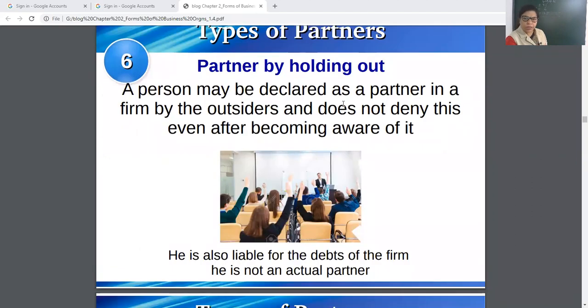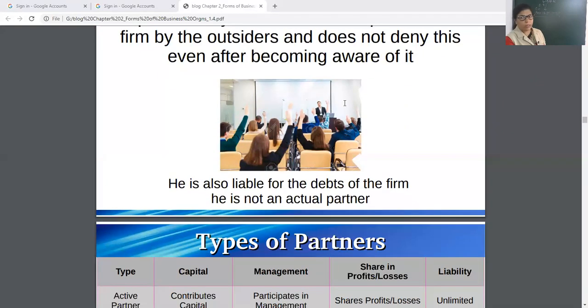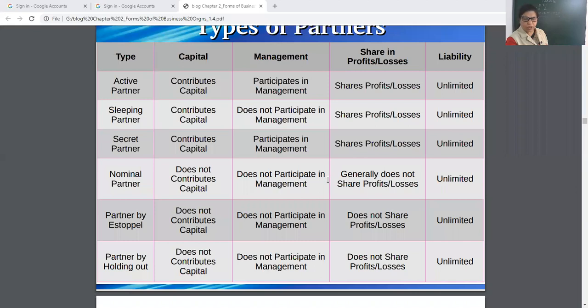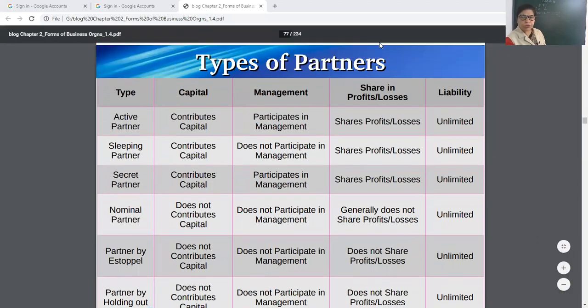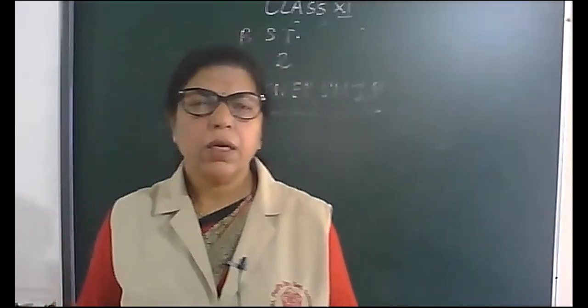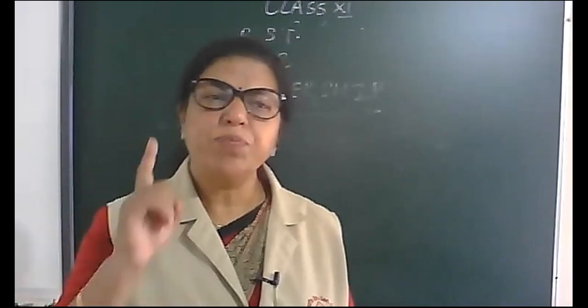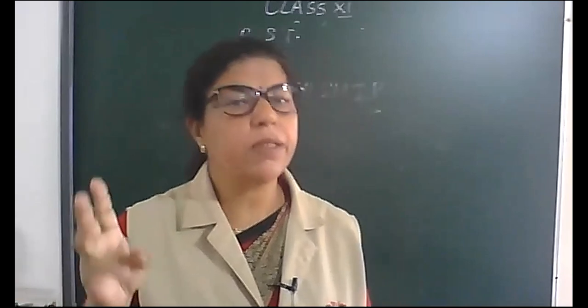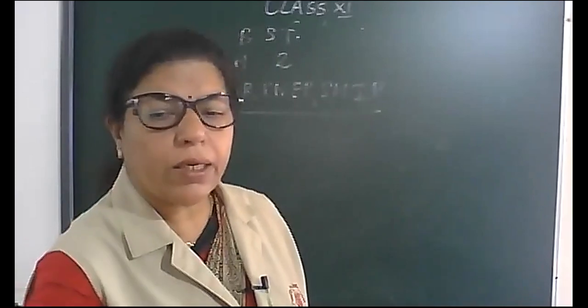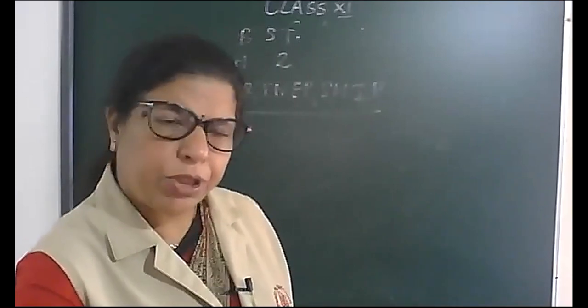Then partners by holding out. A person declared as a partner by the firm, but he is not a partner. He is not sharing any capital. He is not contributing capital. He is not taking part. But his liability is unlimited. I am sure you must have understood this table. So my dear children, today we completed types of partners, and in types of partners I explained you active partner, sleeping partner, nominal partner, partner by estoppel, partner by holding out, okay, secret partner. I am sure you must understand.